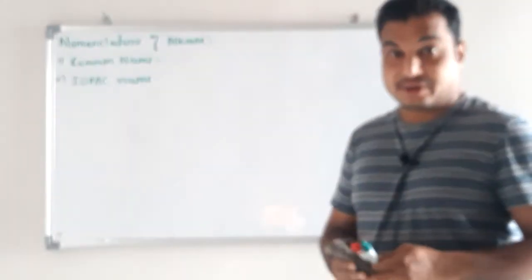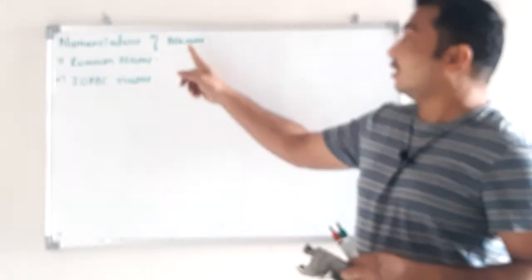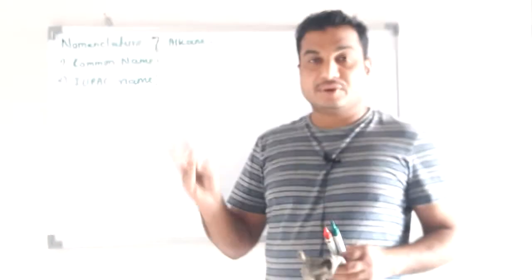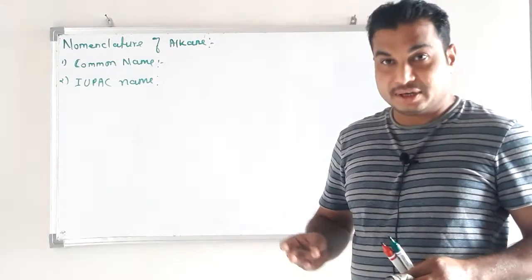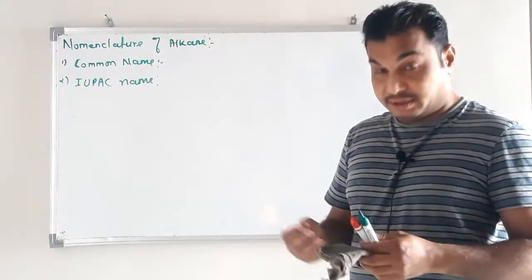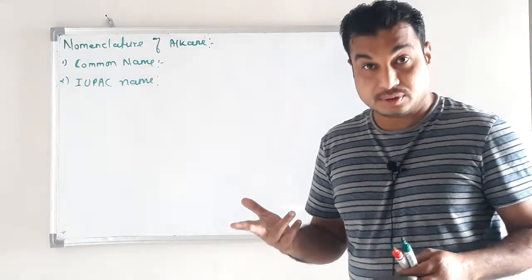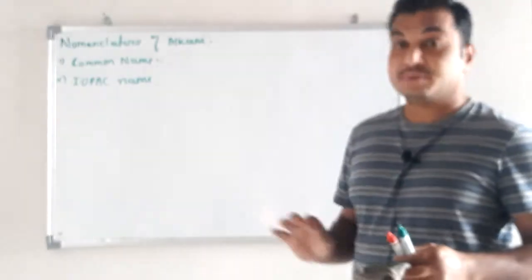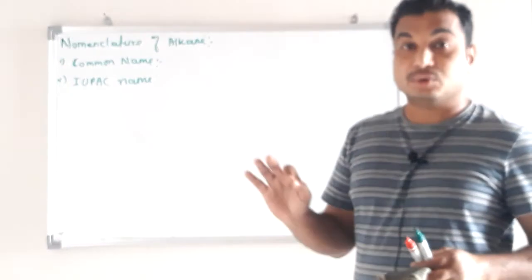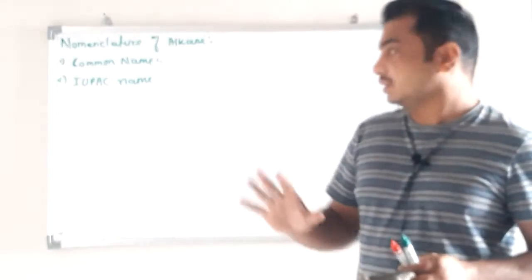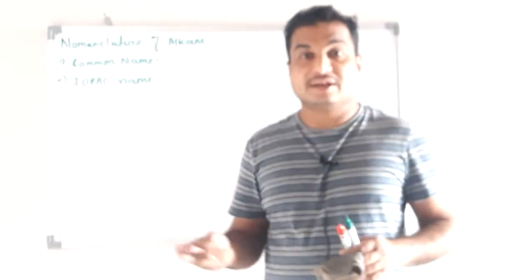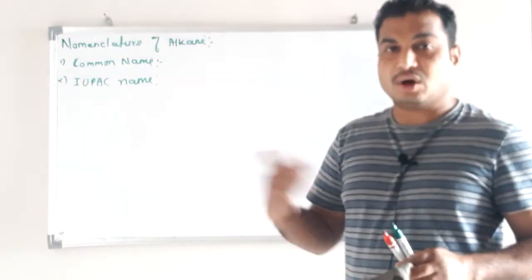Now as per our last topic, I have already started alkane. Definition of alkane, example of alkane, then alkyl group. I have already explained what is the meaning of alkane, what is the meaning of alkyl group, their symbol and everything. Primary carbon atom, secondary carbon atom, tertiary carbon atom and all these.